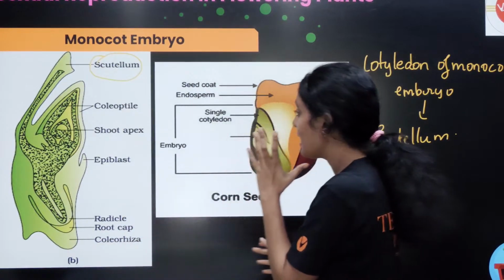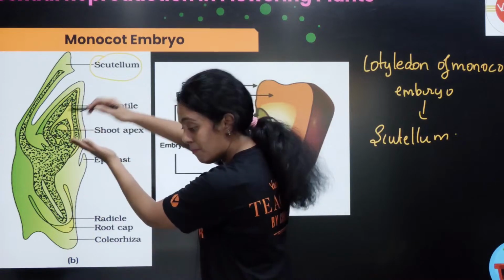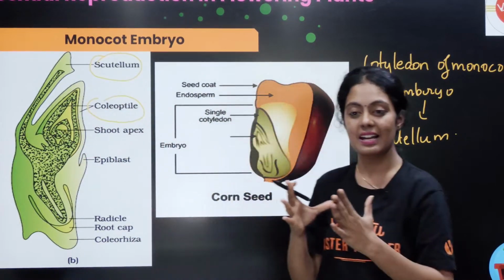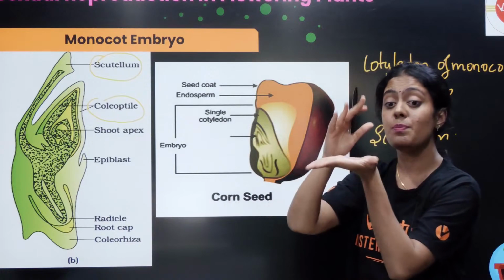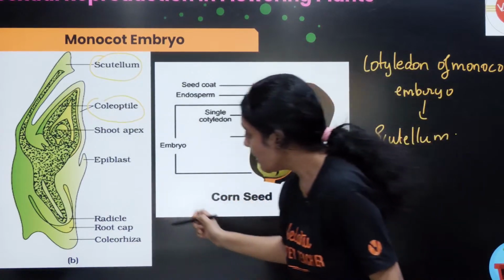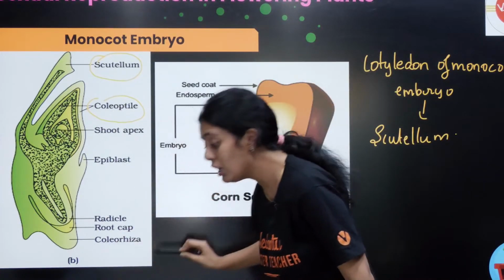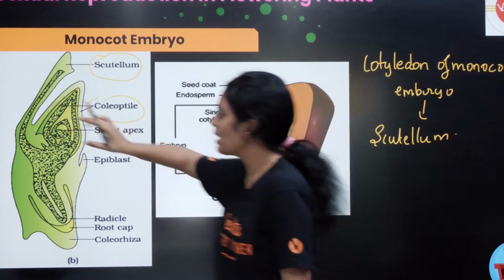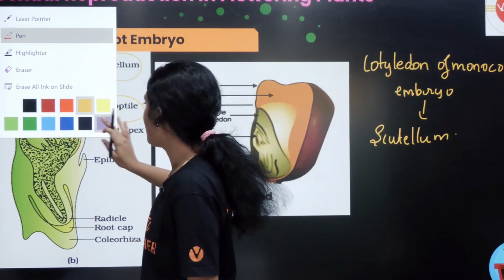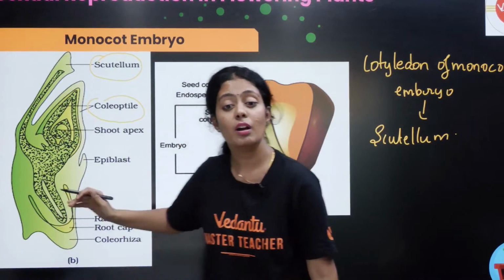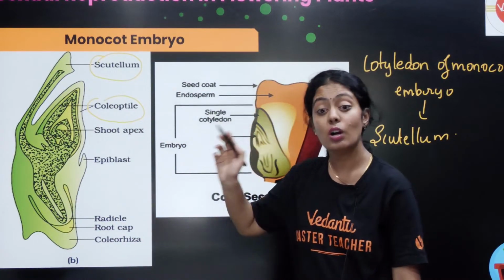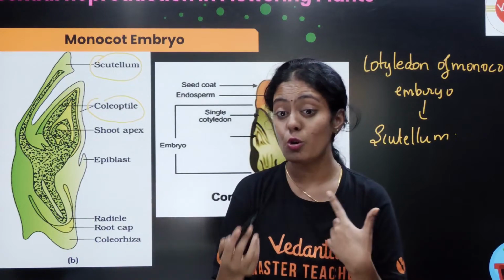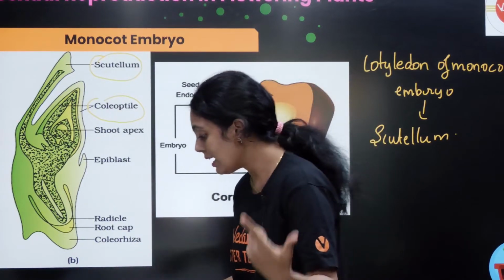இங்க இன்னொரு interesting ஆன விஷயம் என்ன, the shoot apex is covered by a cell called coleoptile. ஒரு bundle of cell இருக்கும், அது பேர் coleoptile. அதே மாதிரி உங்க root is covered by coleorhiza. The shoot apex or your plumule is covered by coleoptile and the root apex is covered by your coleorhiza. Okay, coleoptile, coleorhiza உங்க dicotல இருக்கா? கிடையாது. They can ask you a question like that. Okay, am I clear till here?